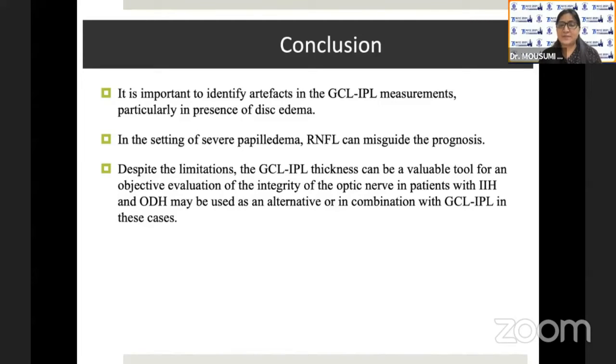In the setting of severe papilledema, RNFL can misguide the prognosis, and despite the limitation, GCL-IPL thickness can be a valuable tool for objective evaluation of the integrity of the optic nerve in patients with IH, and optic disc height may be used as an alternative or in combination with GCL-IPL in these cases. Thank you.